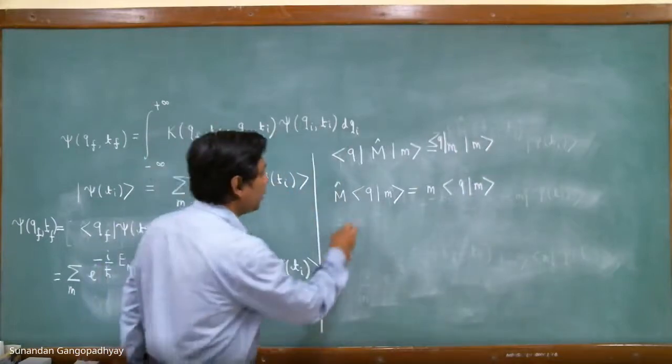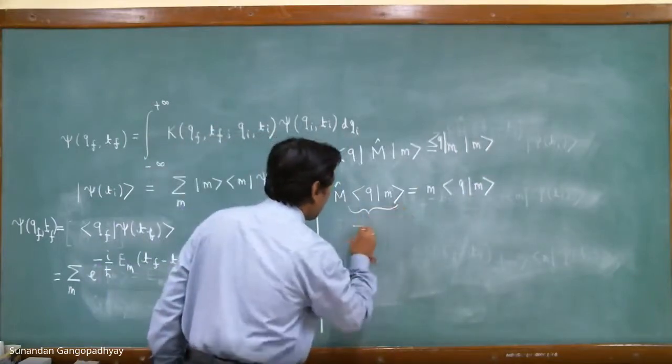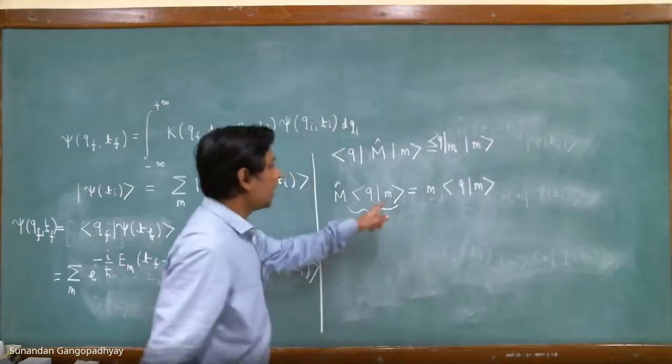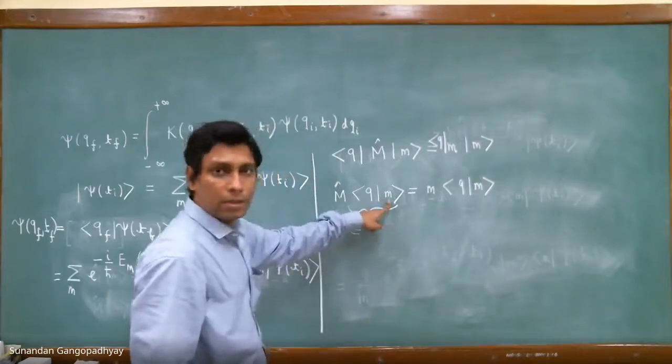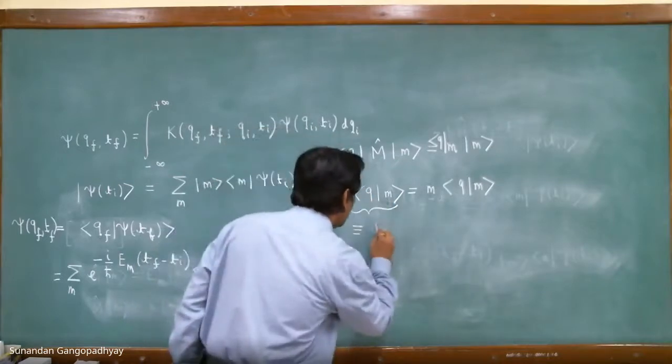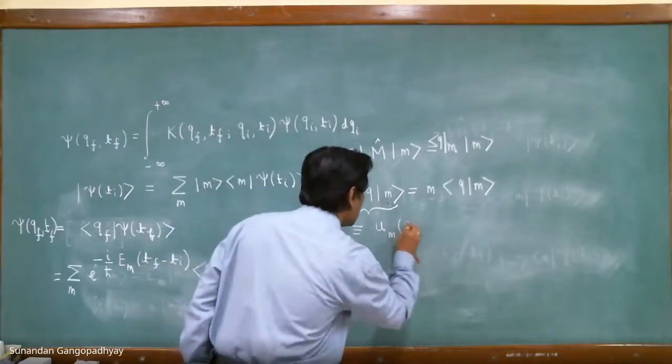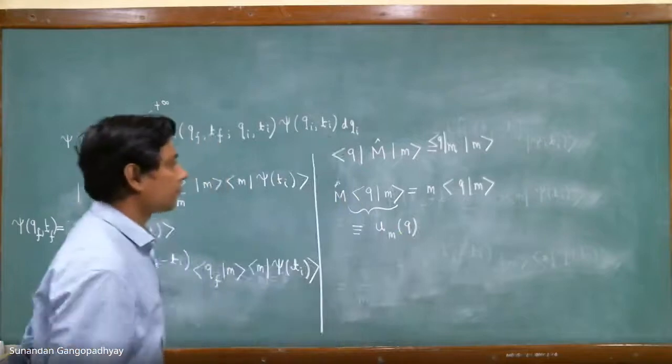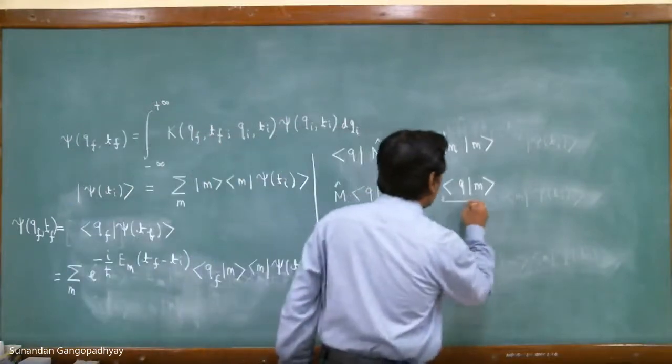And let us call this, this is the position representation of this eigenket, right? Let us call this U and V. So this is also U and V.